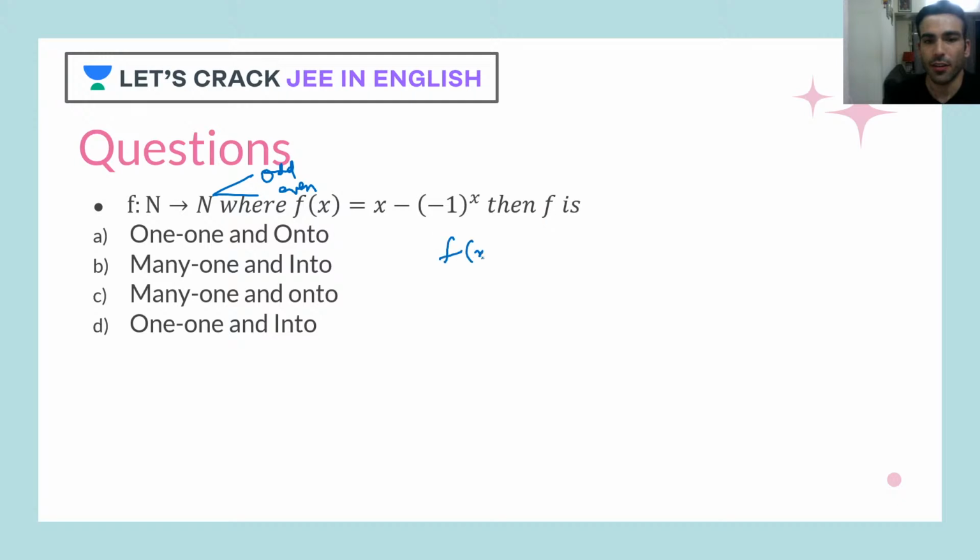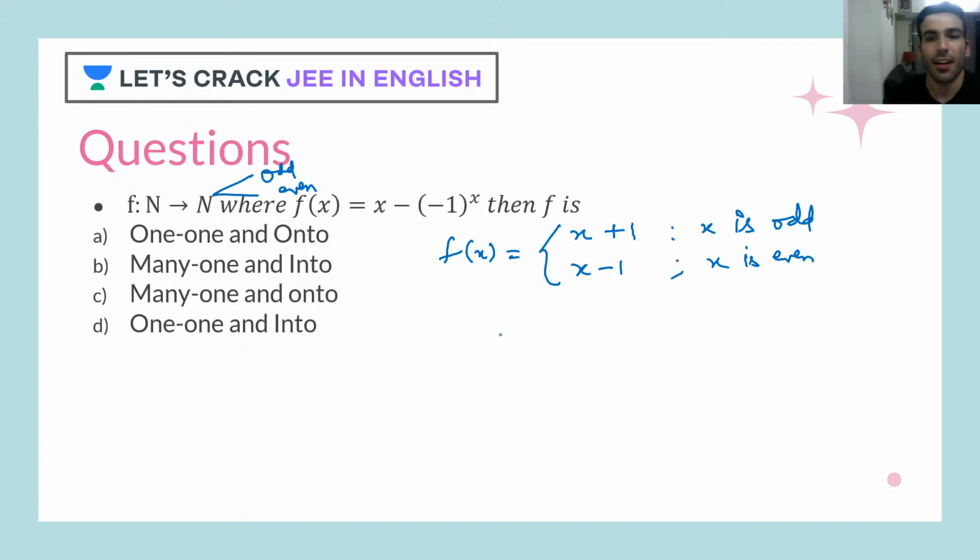The function would be x plus 1 when x is odd, because when we get odd, we get minus 1 only, so minus 1 with this minus becomes plus. If x is even, you'll get this as plus 1, so x minus 1.